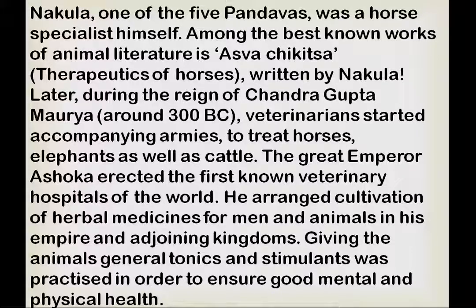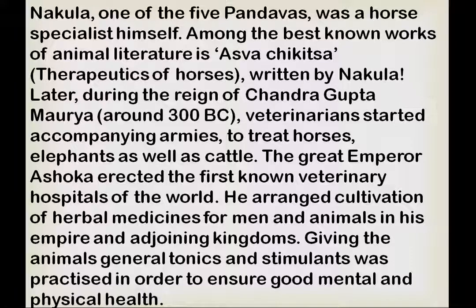Then afterwards, at the time of Chandragupta Maurya, around 300 BC, veterinary care was started in the armies also. They practiced the same Asvachikitsa for treating horses, elephants, and many cattle as well. The great emperor Ashoka, very famous in history, also established the first known veterinary hospitals of the world.